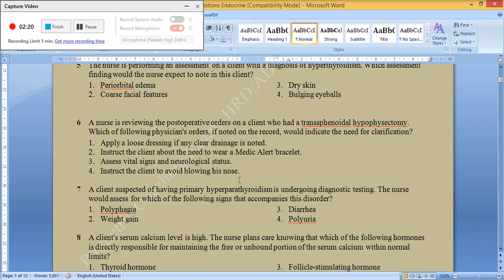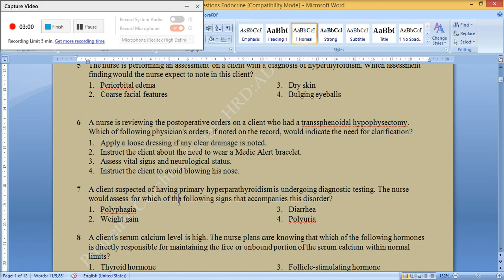A nurse is reviewing the postoperative orders on a client who had a transsphenoidal hypophysectomy. Which of the following physician orders, if noted on the record, would indicate the need for clarification? 1. Apply a loose dressing if any clear drainage is noted. 2. Instruct the client about the need to wear a medic alert bracelet. 3. Assess vital signs and neurological status. 4. Instruct the client to avoid blowing his nose. The correct answer is 1. Apply a loose dressing if any clear drainage is noted.